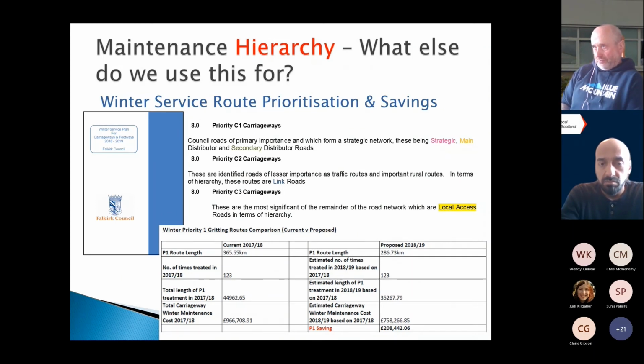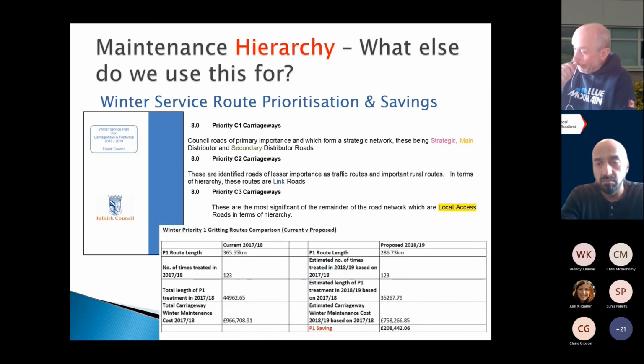And using our strategic main and secondary distributors as the main base. Don't get me wrong, there are little alterations in there, depending on the gradient of the road, accident spots or known drainage issues. When we actually took everything else into account, that dropped it down to 286 kilometres. And you know yourself, if you are reducing the amount of kilometres that you're treating, there is ultimately a saving there as well.